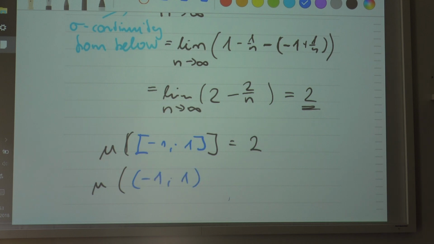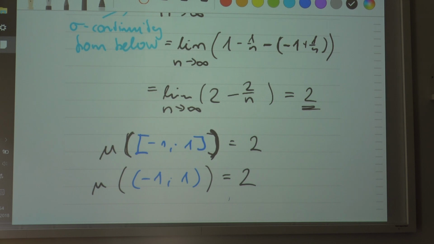So this property enables us to assign the length for open intervals, even though the function is defined for closed intervals. You understand this?